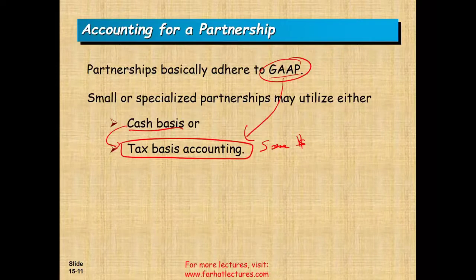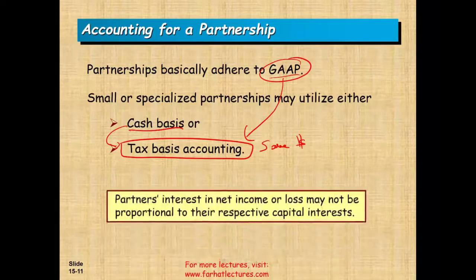But again, that's optional. Maybe if you want to get a loan, the bank wants GAAP, or cash basis is easier for you. But based on my experience, most of the partnerships that I worked with were tax basis. The reason is it's much cheaper and it's easier for the accounting firm. I mean, we don't like this; we want to prepare your books based on two sets of books, so we charge you more money. But for me as a staff accountant, that was easy. All the books are tax basis, so I can prepare the income tax return. When I started, I liked it. I didn't have to do any conversion.